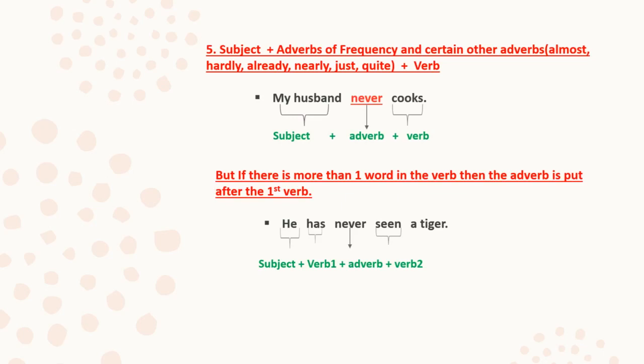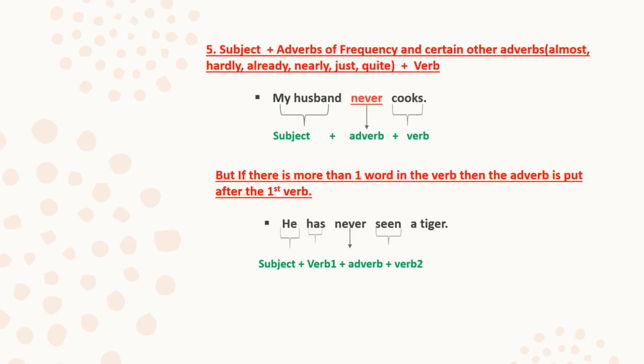But here you can also see there is only one verb, right, in the first example. What if there are two words in the verb, like here you can see in the example, has and seen.